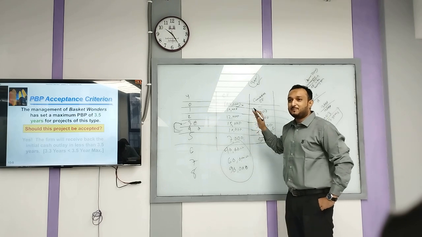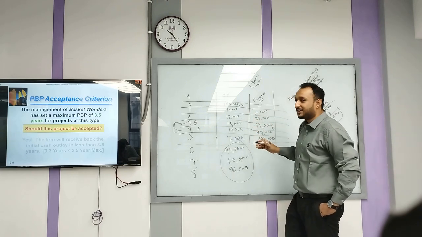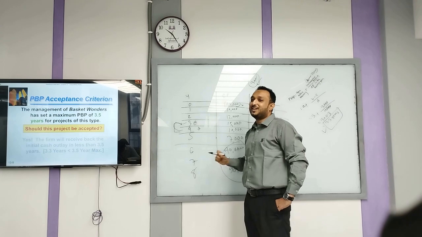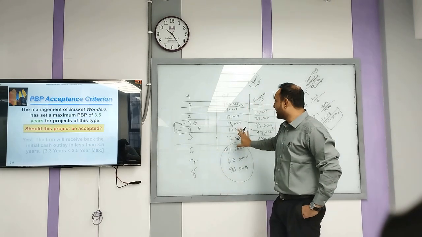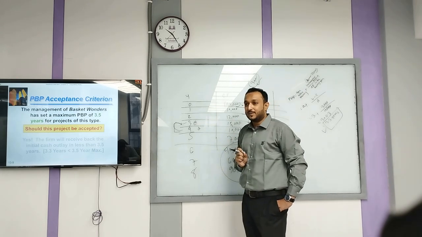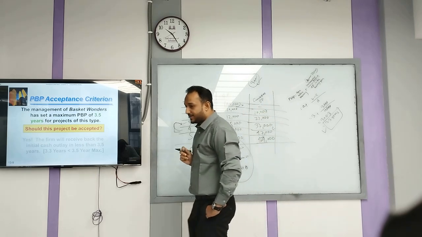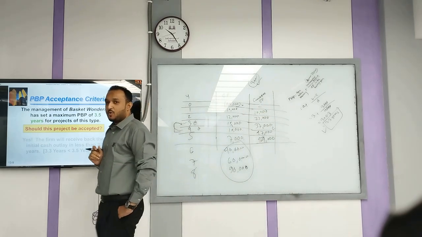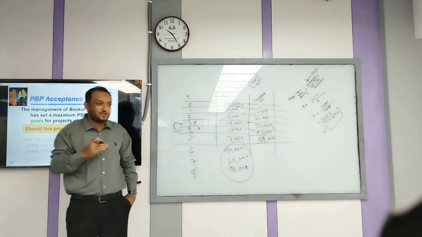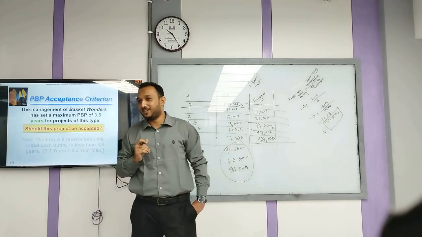So this payback period does not consider any cash flows after the recovery year. So that's why it is not a very useful tool. আরেকটা ব্যাপার আছে, that is in finance we are concerned, or the core concept of finance is time value of money.